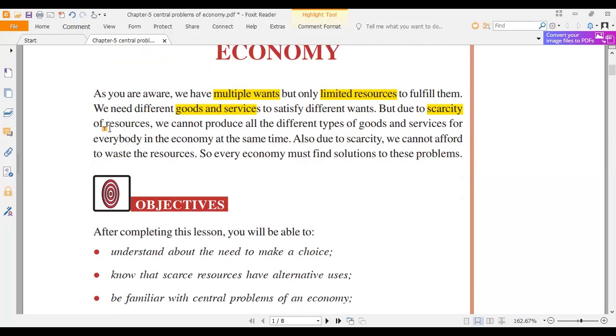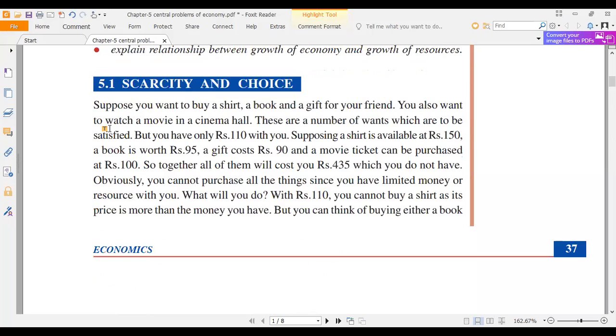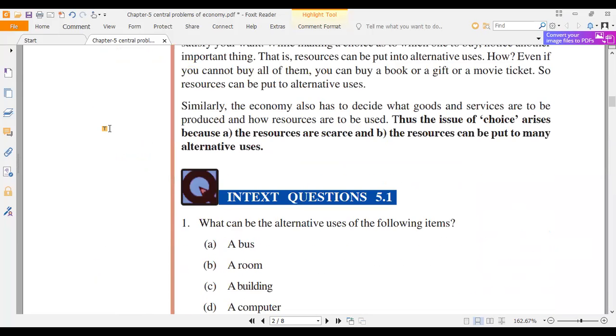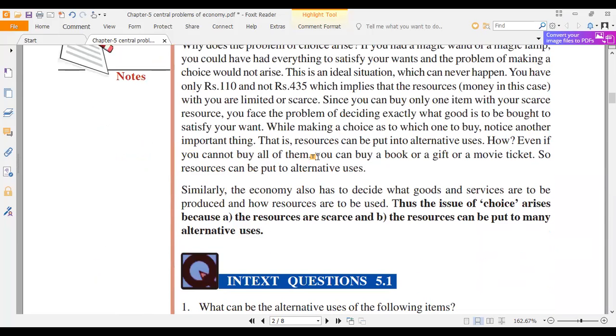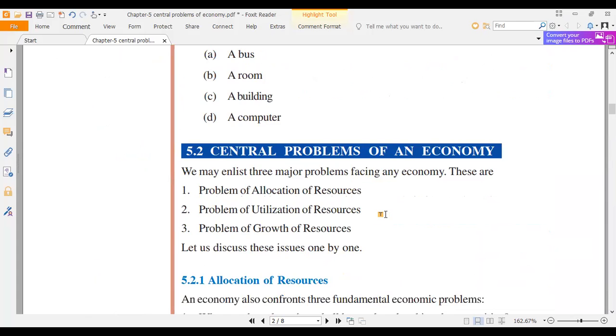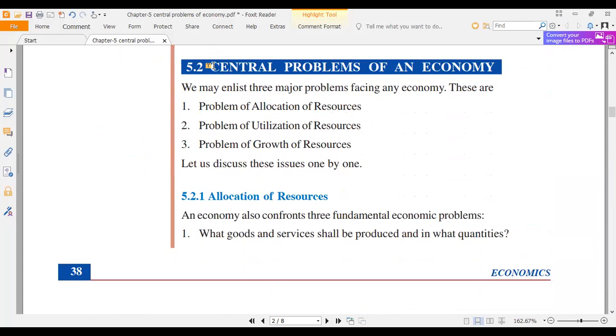Now next, we'll go deep into the central problems of the economy. What are central problems? Let's go down a little bit. I told you that choice arises because the resources are scarce and they have alternative uses. So many alternative uses, this I just explained to you. Then there are something called central problems which will arise in the economy.